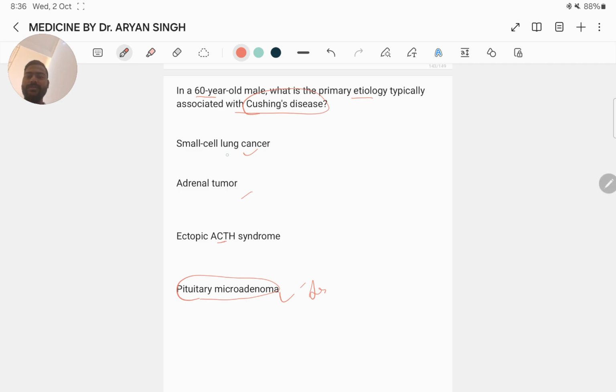If you look at small cell lung cancer, certain cancers, most notably small cell lung cancer, can produce ACTH or ACTH-like substance, resulting in Cushing syndrome. However, especially in this age group, this is not the most common cause of Cushing disease. That's why the answer is the pituitary microadenoma.